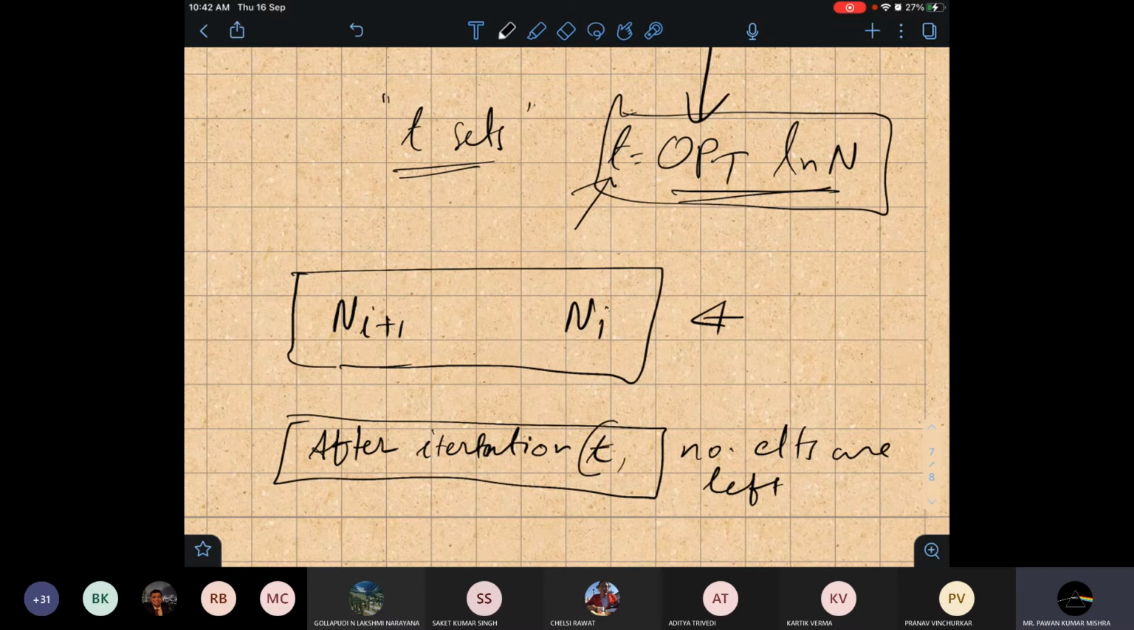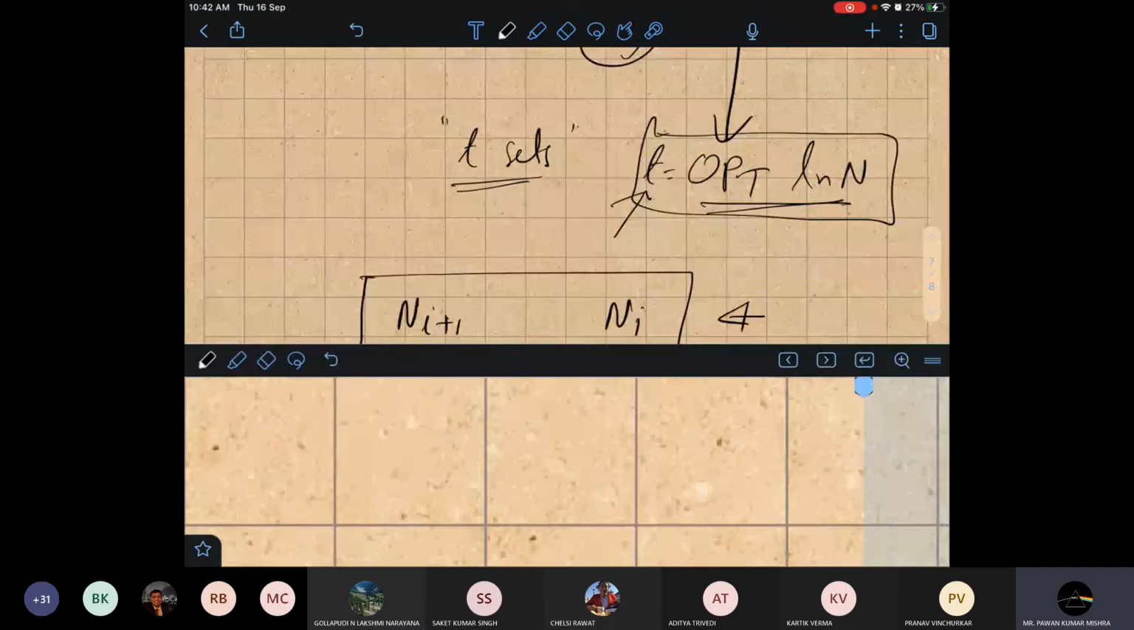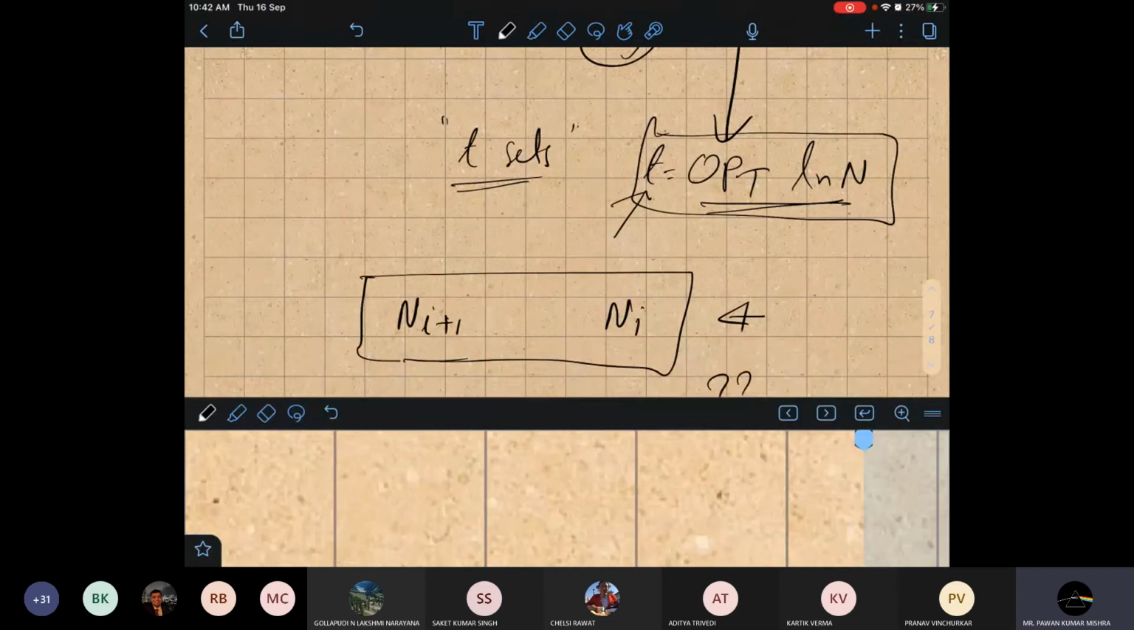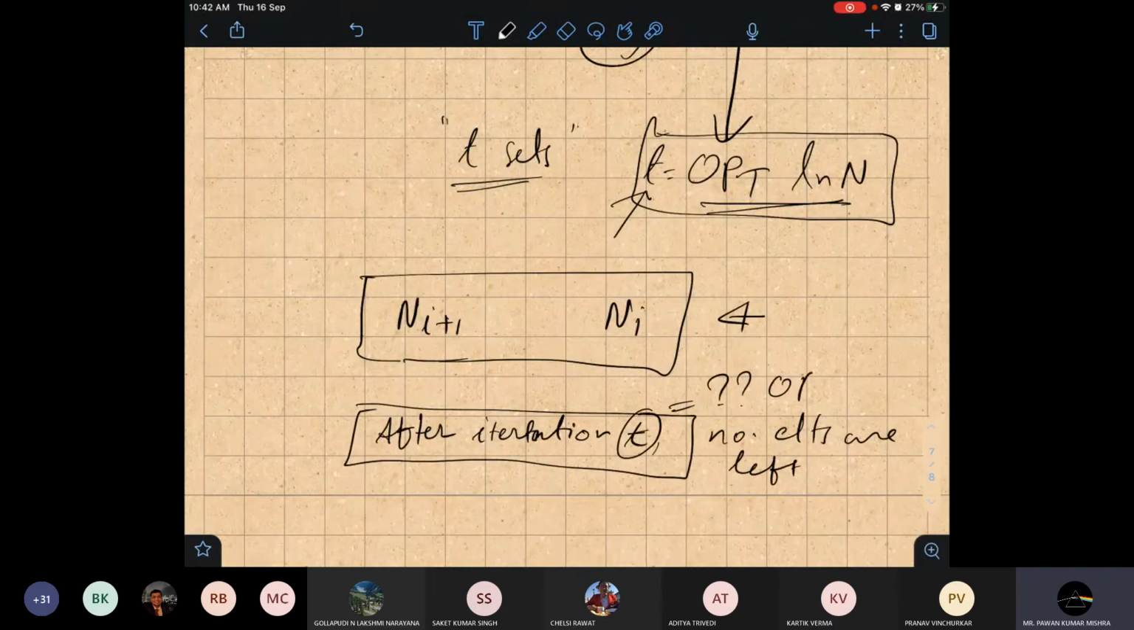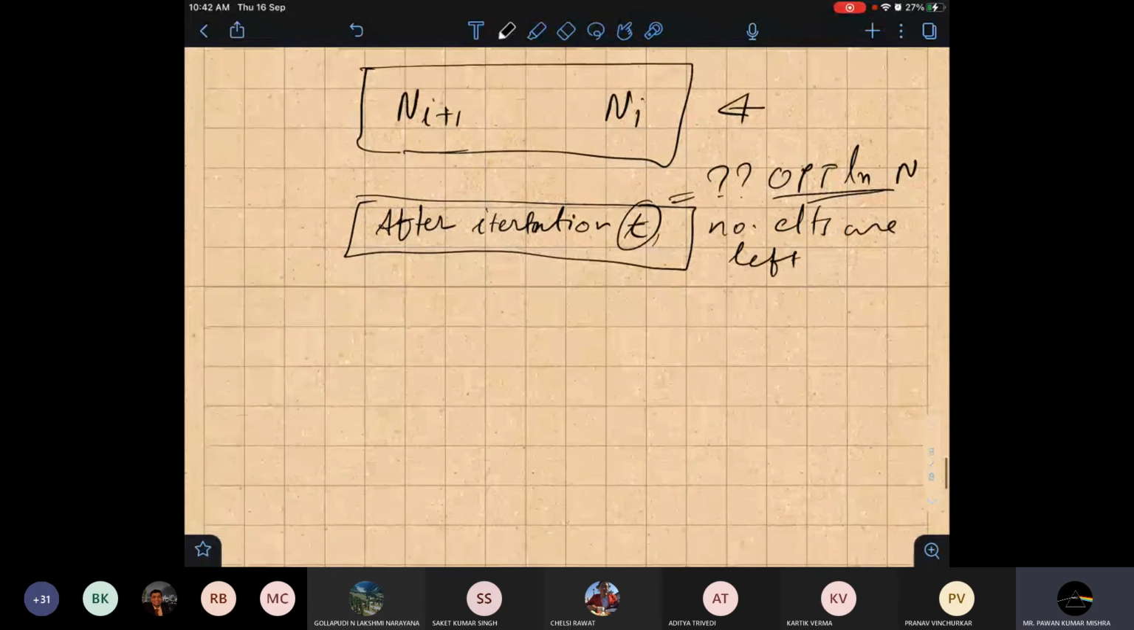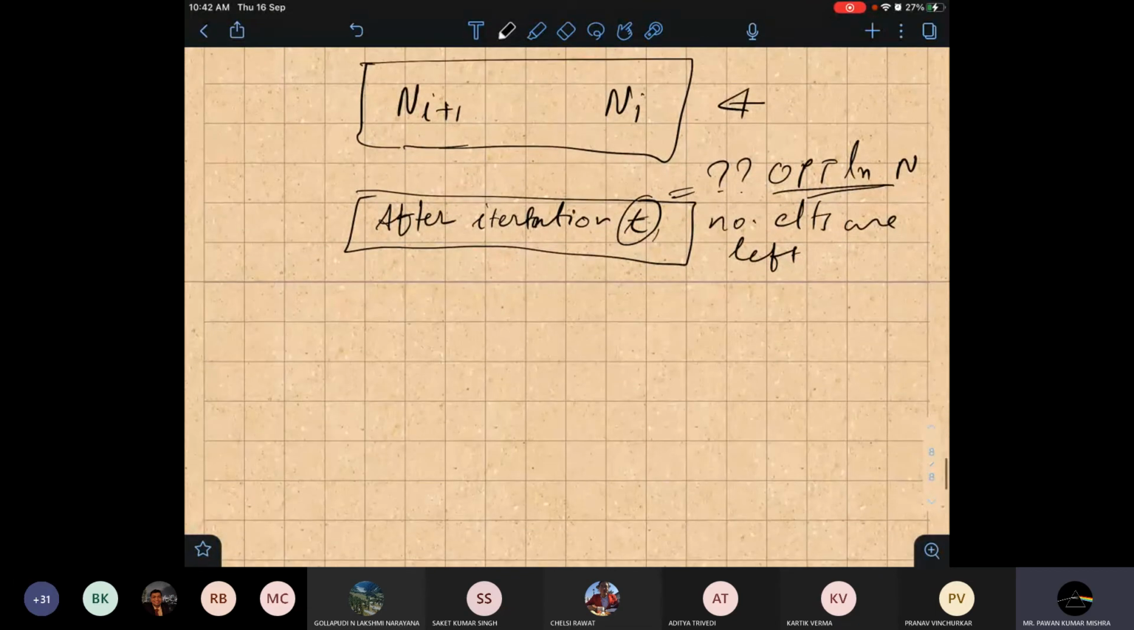So we have to argue what is the value of t. So I showed that t will be O(log n) by n. Okay. So you got the flavor at least now. What is how we design for set cover?